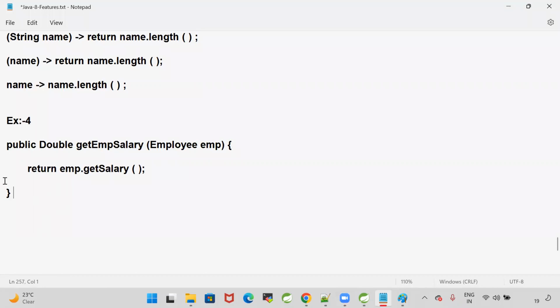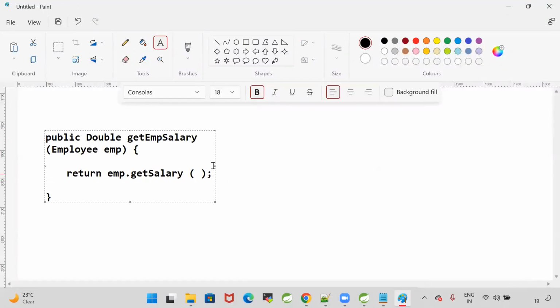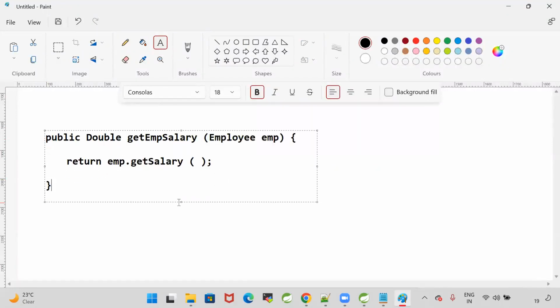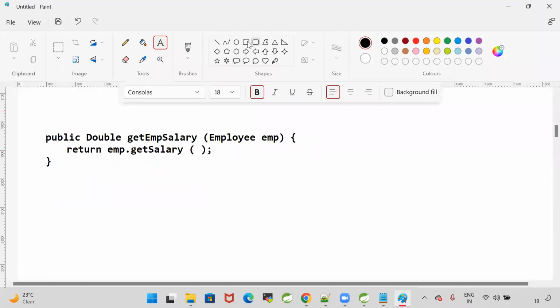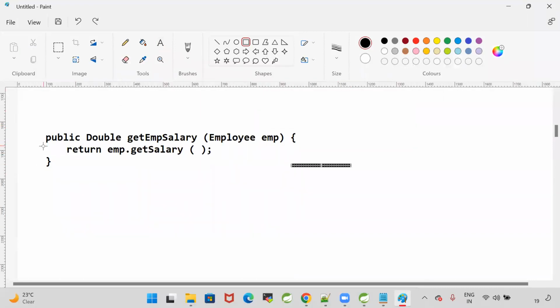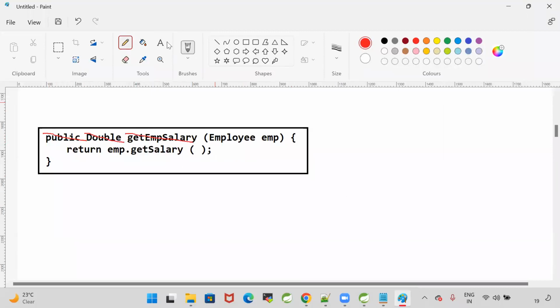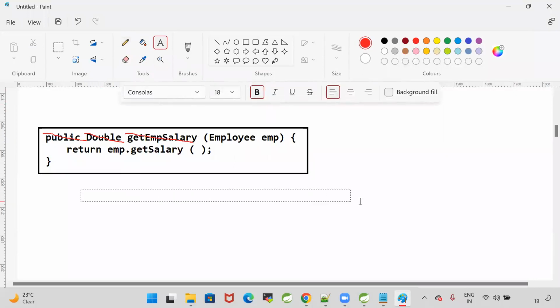Now see here how we are going to write the simple lambda. As we discussed, lambda means no name, no modifier, no return type. So to convert this Java method into a lambda, how are we going to convert this? Got it? Remove the name, remove the return type, remove the modifier. Then what will it become?